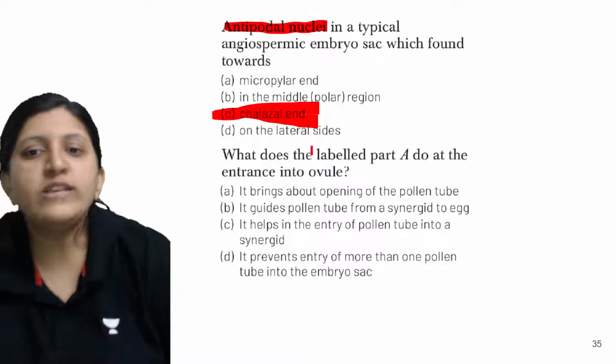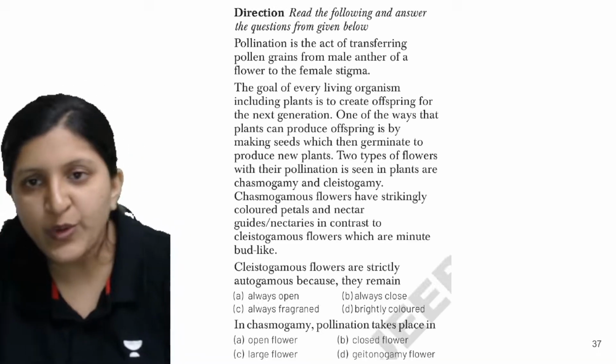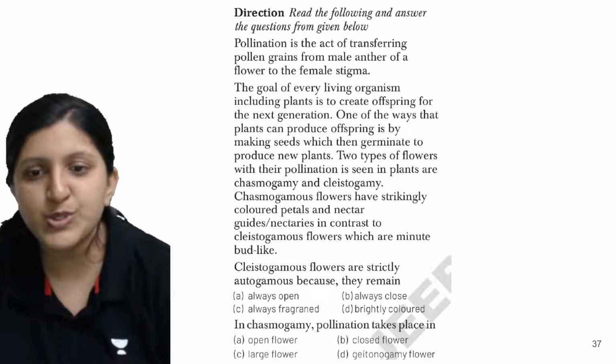So this one, what does the label part A do at the entrance? This one anyway is not given for you all. That is basically the filiform apparatus. So for your class, it is anyway not this. I'll just go with the next one.